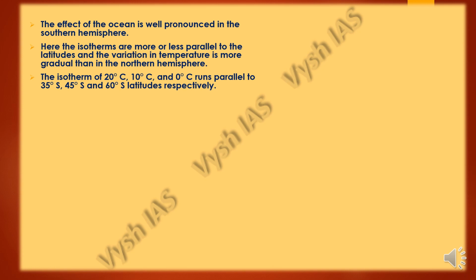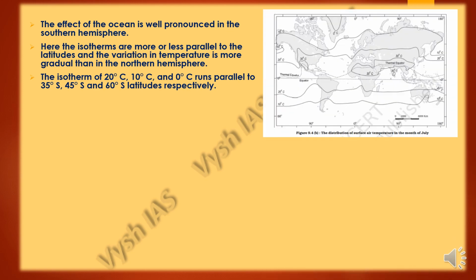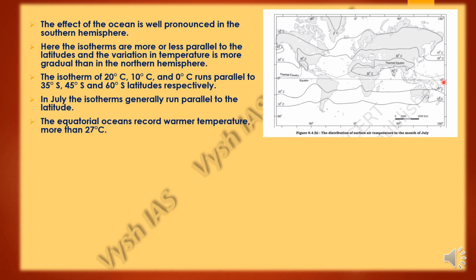So the isotherms of 20 degrees Celsius, 10 degrees Celsius and 0 degrees Celsius run parallel to 35 degrees south, 45 degrees south and 60 degrees south. If you can see over here, this 10, 20 and 0. So because of this, in July the isotherms generally run parallel to the latitude. How there was a bending towards the north in January, it will not happen over here.